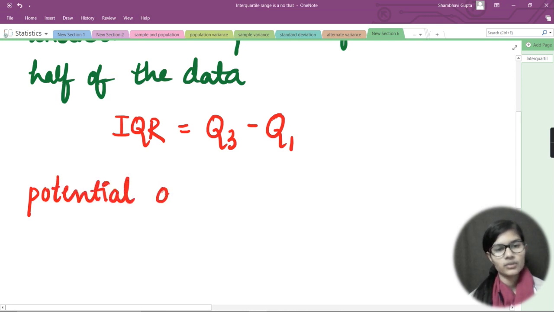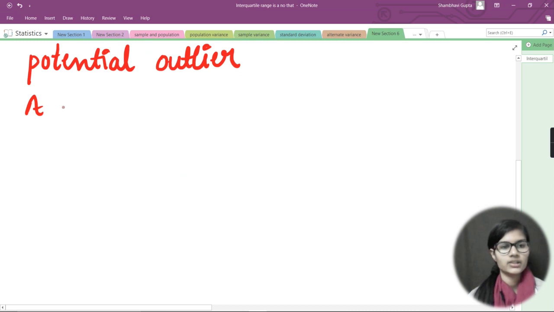Now we have one more term, and that is called the potential outlier. Now basically what does this potential outlier mean? Let's go down and let me explain things here only.